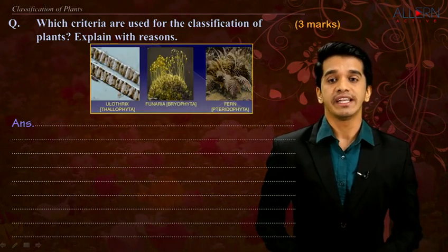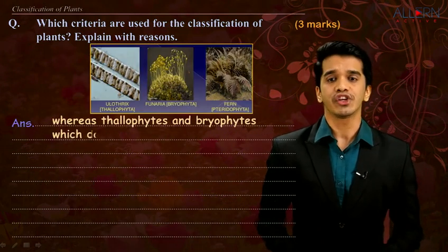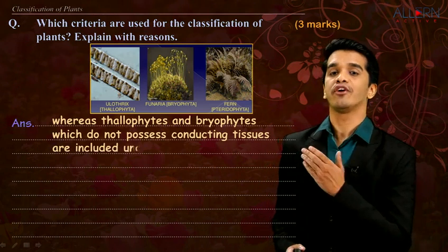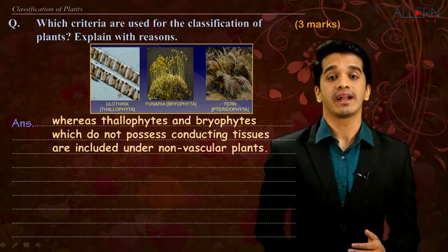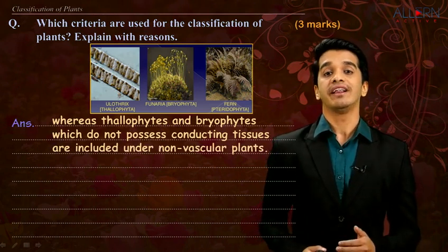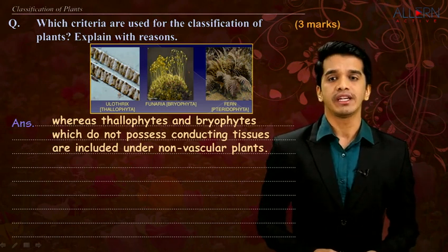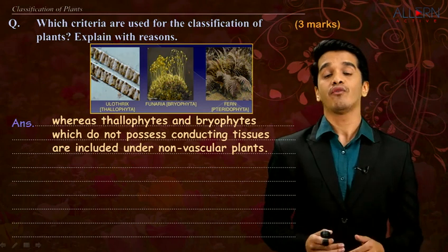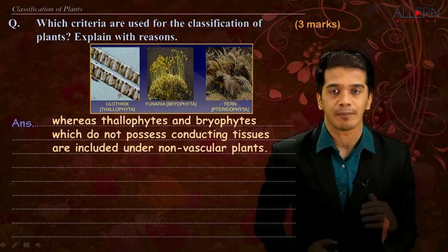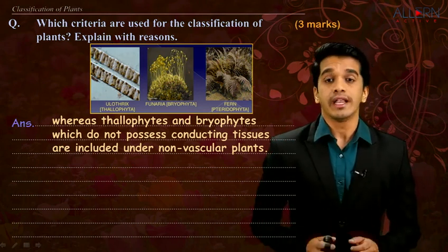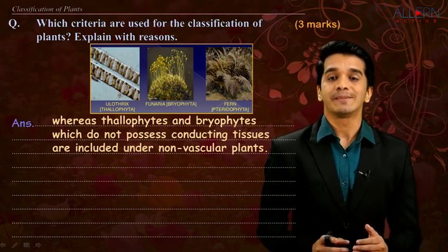Next, we are going to study other divisions called thallophyta and bryophyta, which do not possess conducting tissues and are included under non-vascular plants. Now the next point we are going to study is what are the criteria for the classification of plants. Let us study the next point, depending upon the presence and absence of seed,